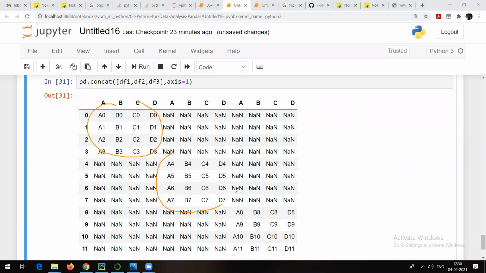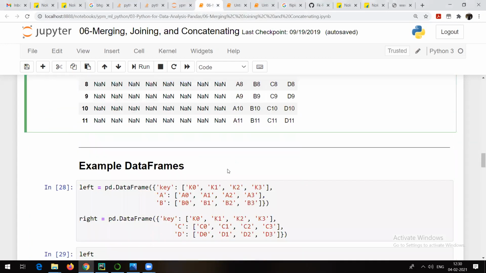This particular thing is data frame 2. And this one is data frame 3. Now, if something is not matching, then by default it is going to put NaN or missing values, as you can see. Right? So that's how this concat actually works here.